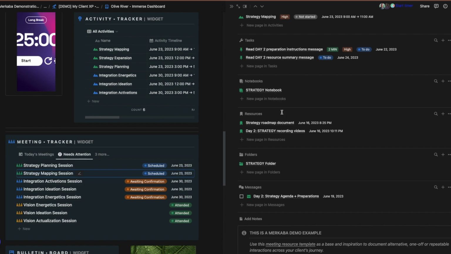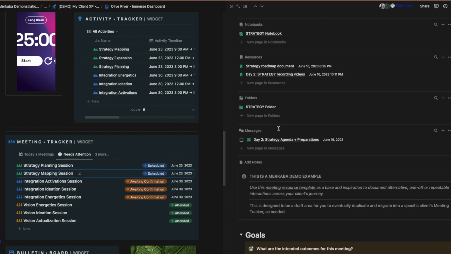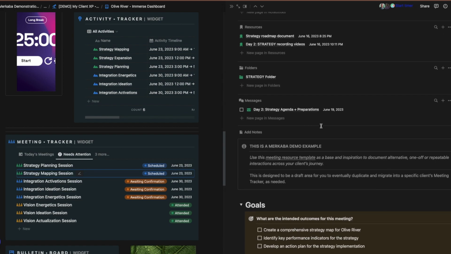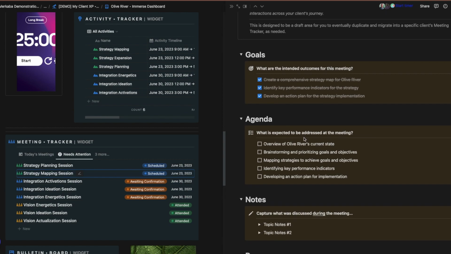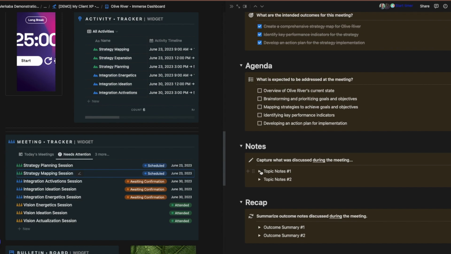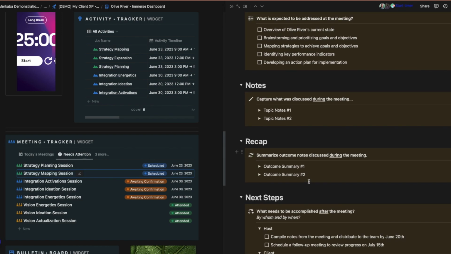Their notebooks. Every client gets a notebook that rolls up all the notes for them so that they can track their own personal notes, and any resources that I've sent them that they need to know. Any messages that talked about this meeting will also be in there. Okay. And then down here are the goals of what we need to accomplish in that meeting. So did we accomplish those goals? Did we check them off? Then they're able to see the agenda, the topics that we discussed, and the recap information that we talked about.